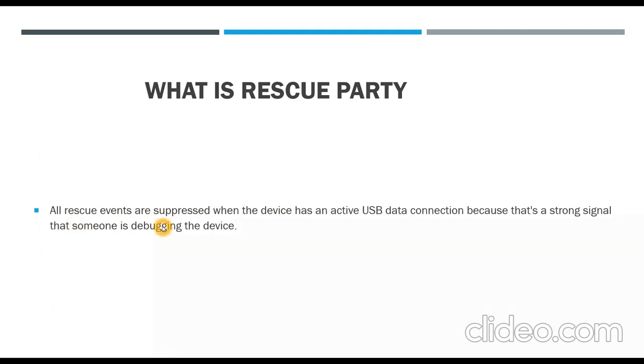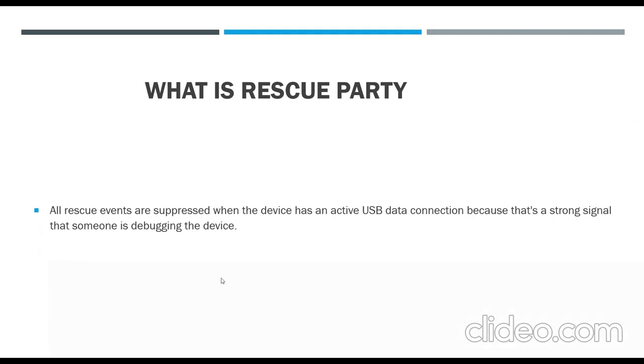All rescue events are suppressed when the device has an active USB data connection, because that's a strong signal that someone is debugging the device. So this Rescue Party will not be triggered if I have connected my device to the PC via USB cable. This is one condition. Another condition is that if I have an engineering image or userdebug image on my device, in those conditions also Rescue Party will not be triggered.